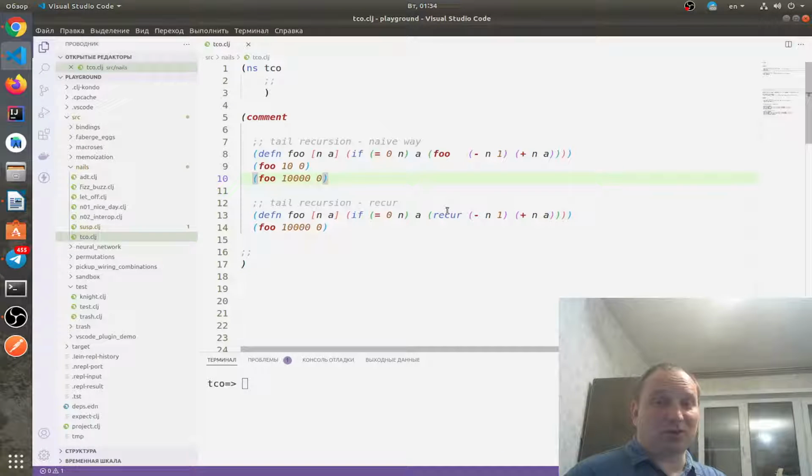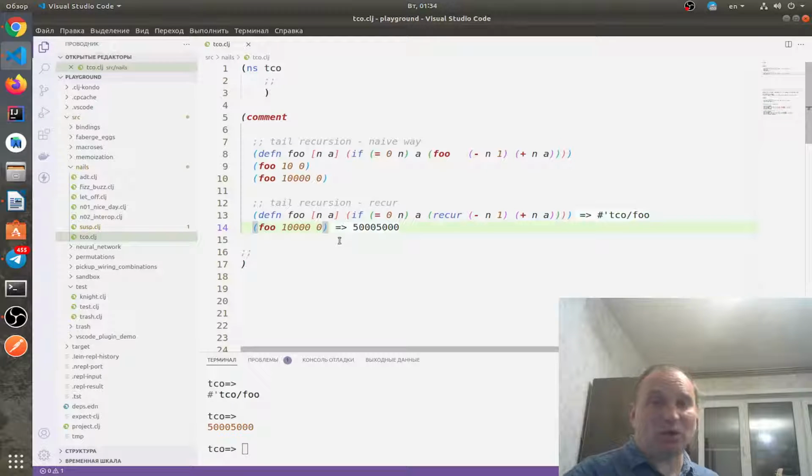And Clojure has a built-in way of avoiding it. Just use the recur keyword instead of calling the function by its name itself. Let's reval it and call it on a big argument. And of course, it works without Stack Overflow. Now I have to ask you, do you know the actual difference between the abbreviations TCO, TRO, I mean tail recursion, tail call, terminal call?